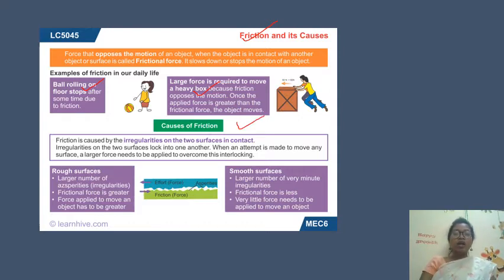It is due to rough surfaces. If a large number of irregularities are there, or the surface is rough, then there will be more frictional force. And if the surface is very smooth, then what will happen? The frictional force will be less.